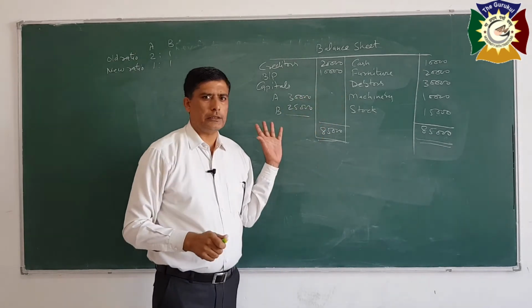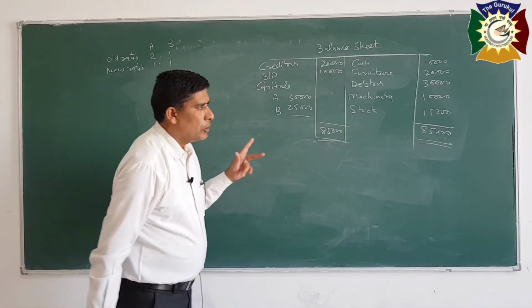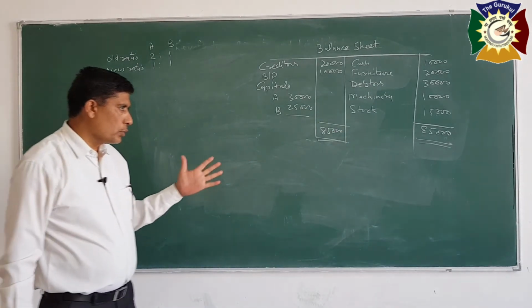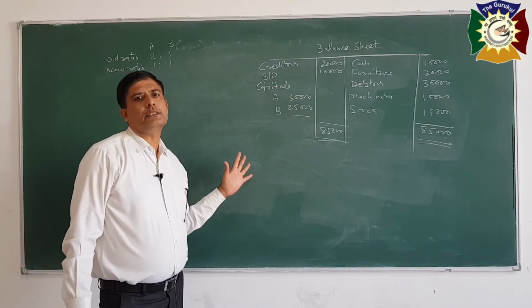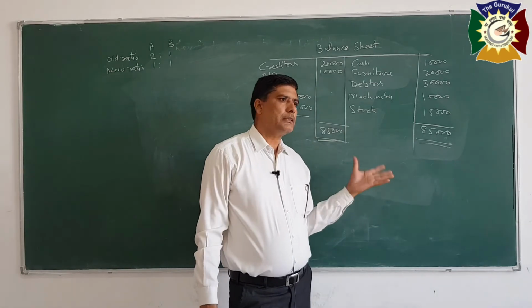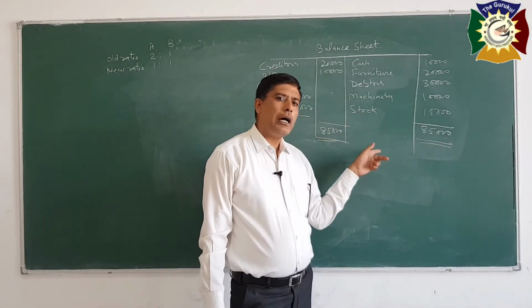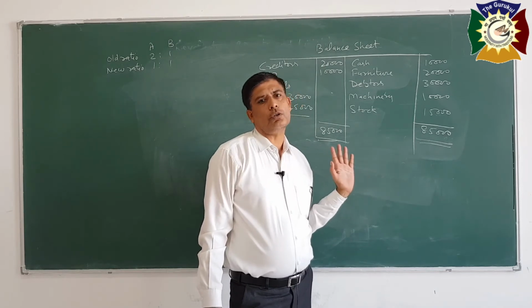This is the balance sheet, and some adjustments will be given. You have to record these adjustments, and you will also be told whether these changes in the value of assets and liabilities are to be recorded in the books or not.